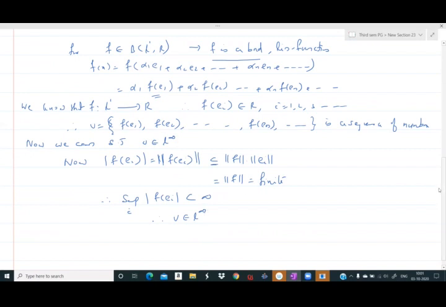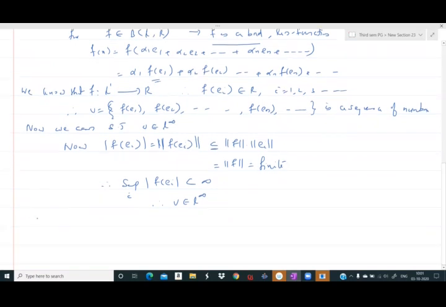Now we define a function T from BL1R to L infinity by T of this linear functional f belonging to BL1R as the image of this f as V.